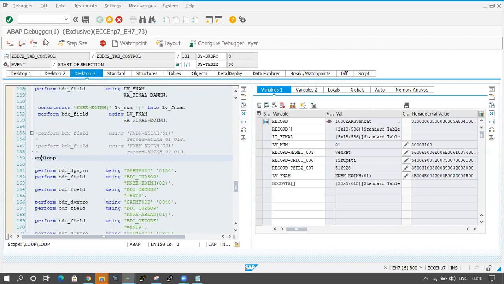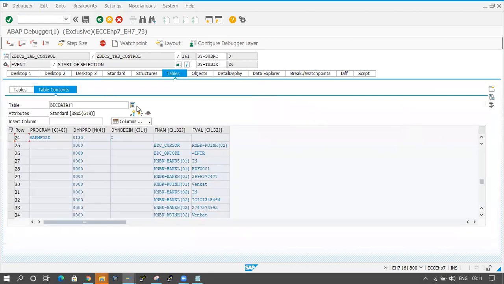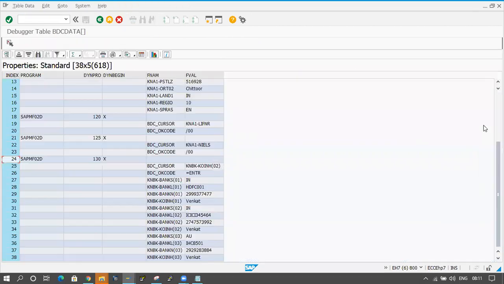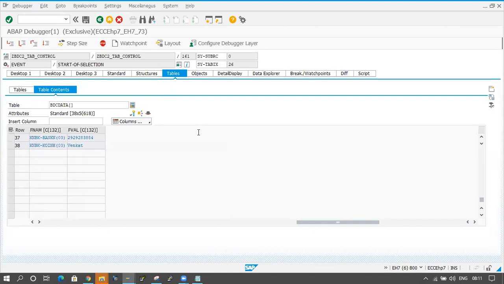I will keep the breakpoint here and I will execute. Okay, if you see the BDC data internal table, how the values are coming. Okay, so banks of 01, bank club 01, bank of 01, KYH of 01. Okay, so banks of 02, bank club 02, bank of 02, and banks of 03, bank club 03, and bank of 03. Okay, here three bank accounts I am taking. So one number is increasing here. If I have four accounts, automatically banks of 04, bank club 04, bank of 04 should come here.